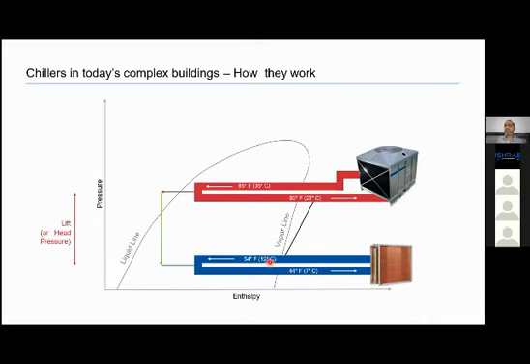Now we have also drawn the components along with the pH diagram. For the condenser line, for a water-cooled condenser, we have a cooling tower, and from the cooling tower, water is coming at 85 degrees Fahrenheit and going out at 95 degrees Fahrenheit.